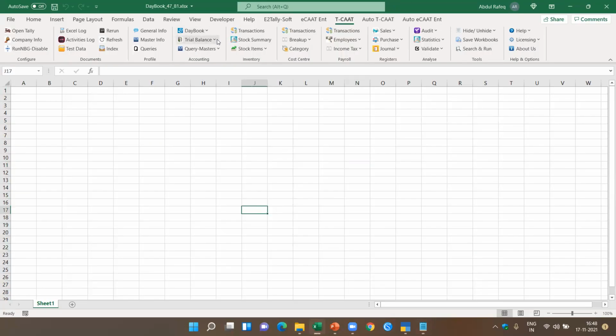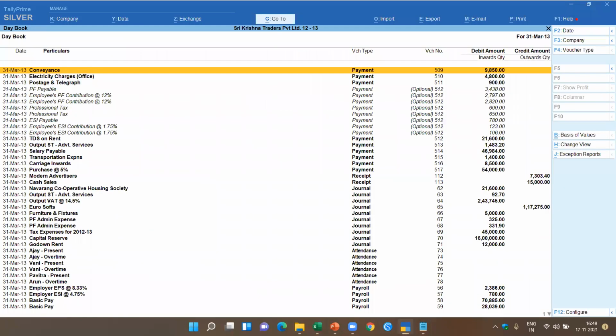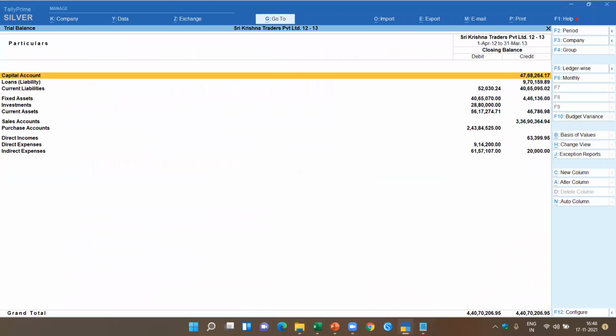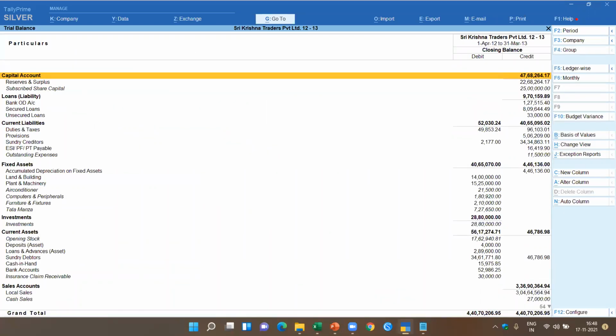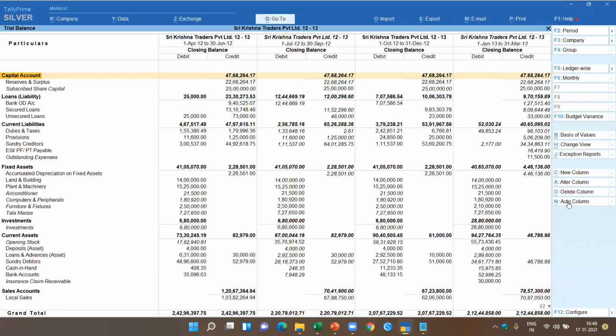Now I've got the trial balance. Most of you would have seen the trial balance. If I come to Tally and I say I want a trial balance, okay, it gives me the trial balance. I give Alt F1. Not only that, now you have got something interesting here. You got auto column, where it gives me the option to get the trial balance based on a monthly or a quarterly basis. Now here you see, you are able to get this.